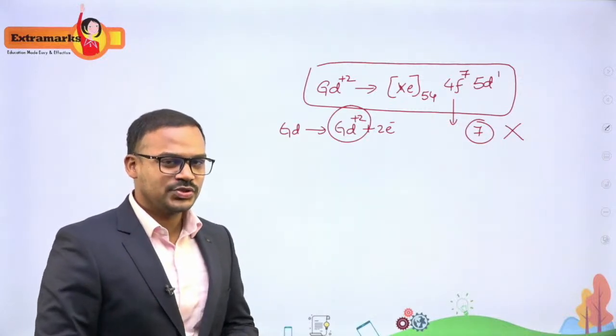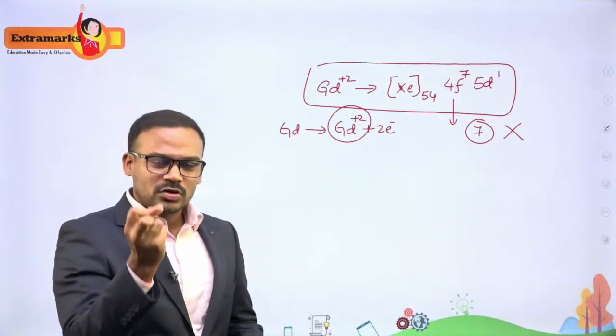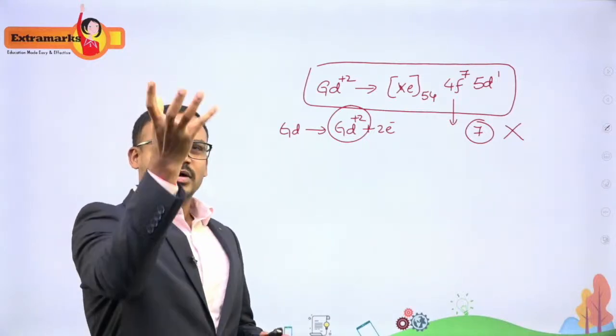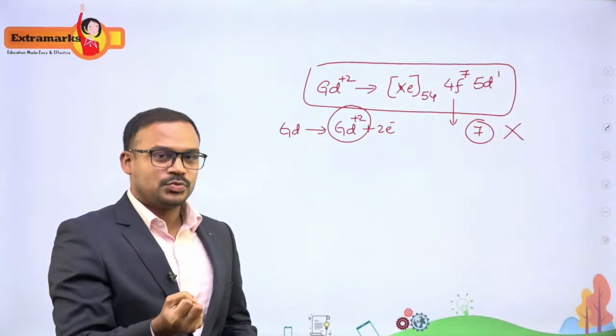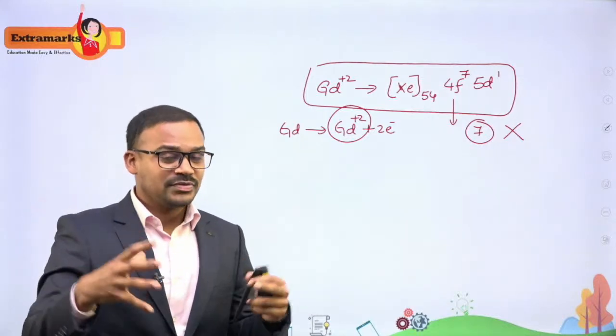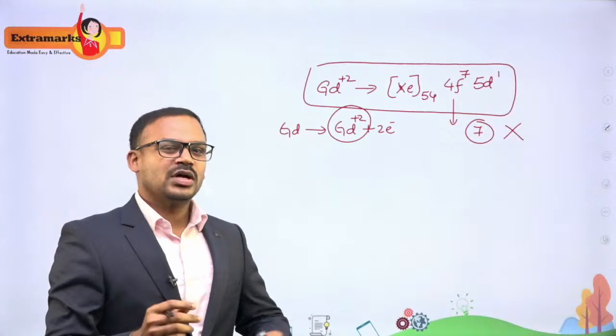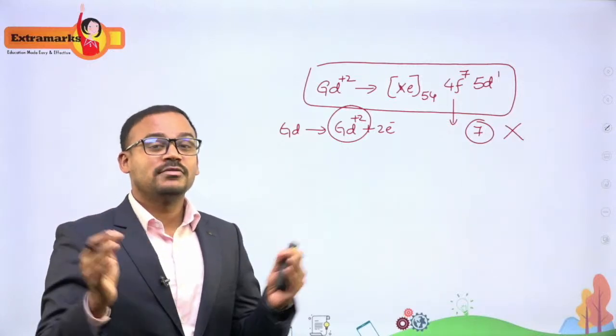So what does the nucleus do in a cation? It will pull the electrons towards itself, right? So when the electrons are being pulled towards the nucleus, what is happening? Tell me. It is contraction which is happening. So you have to know a small concept called contraction of the orbitals.